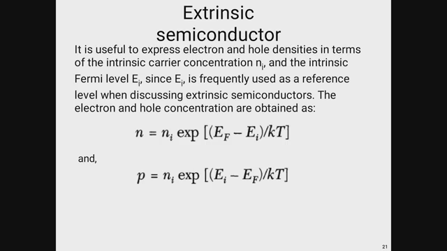In a p-type semiconductor, the energy E_i is greater than E_F, but in an n-type semiconductor, E_i is less than E_F, because this is a donor type. The Fermi energy is just below the conduction band, but here the position of the Fermi energy is just above the valence band.